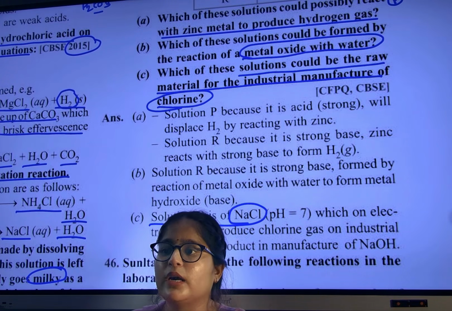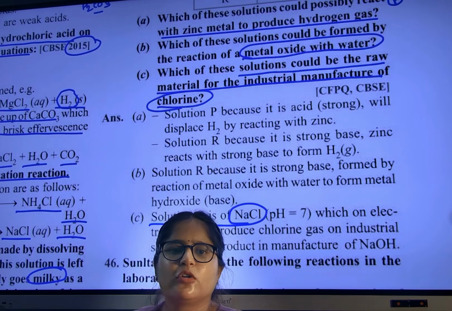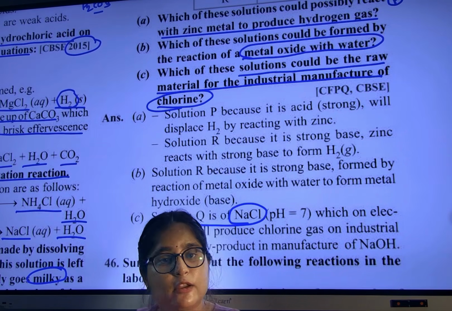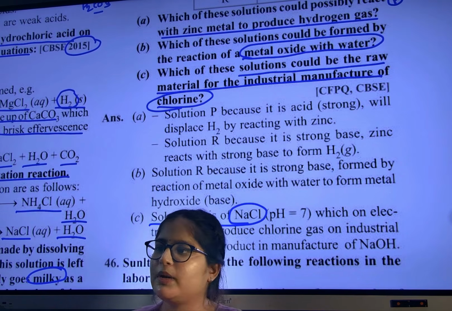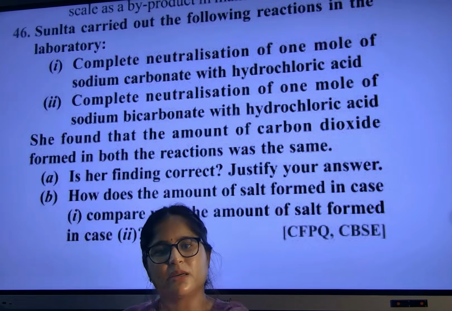NaCl. Neutral. If I add acid or base, we can't consume it, no. So for industrial purposes, which should we use? Neutral. Neutral means Q. Are you able to understand? Easy or not? It's a 3 marks question, you will be able to solve it. The entire chapter is nothing. The summary is in 1 page.